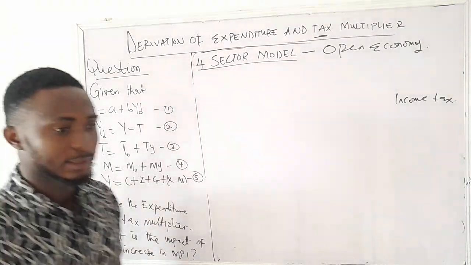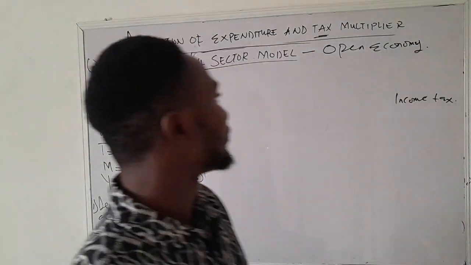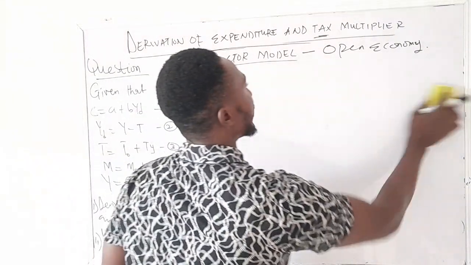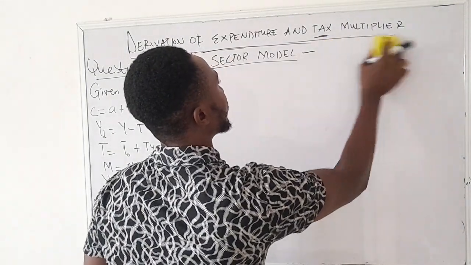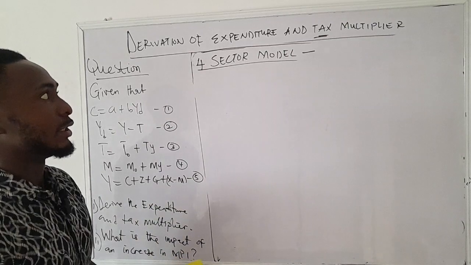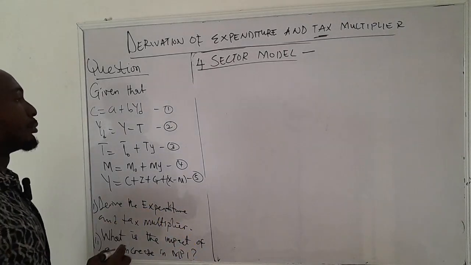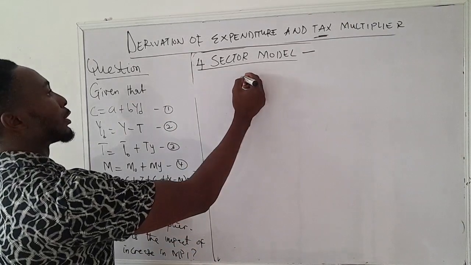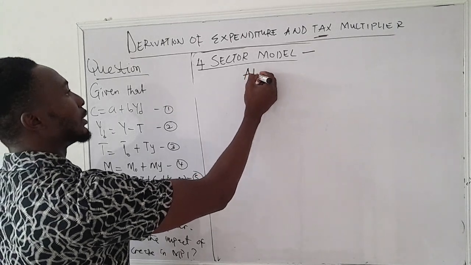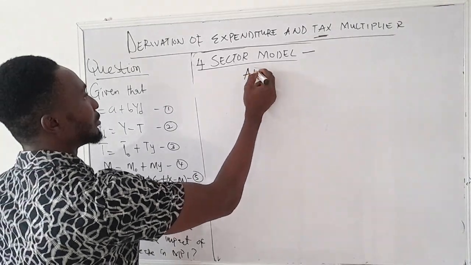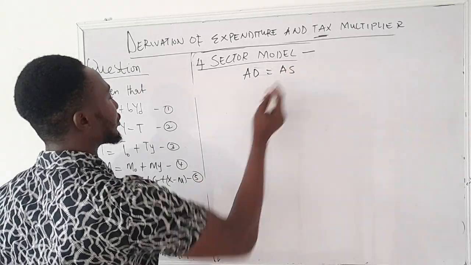So all we can do from here is to come back to understanding what happens in the macroeconomic equilibrium. With macroeconomic equilibrium, we have, as usual, aggregate expenditure or aggregate demand equal to aggregate supply.